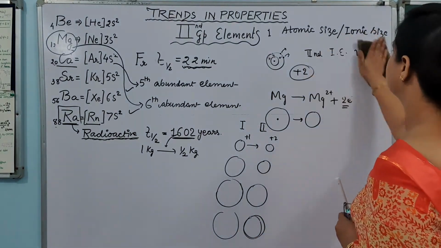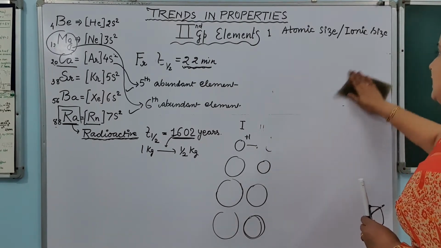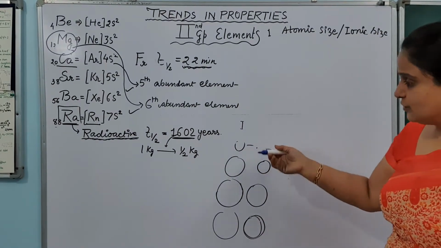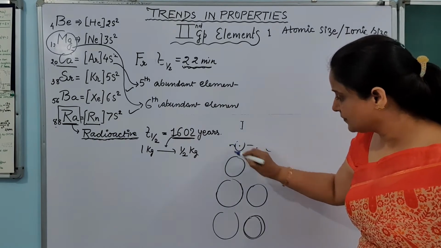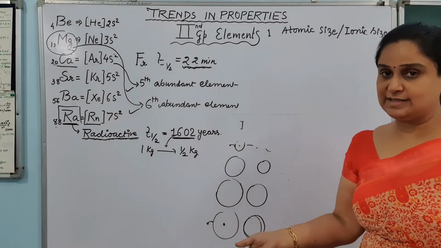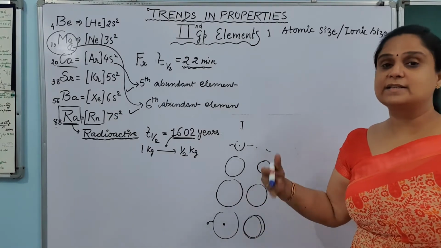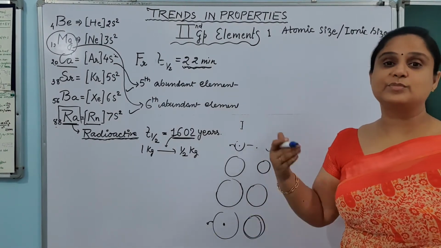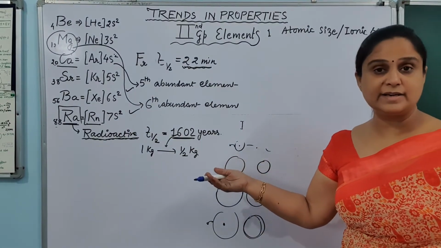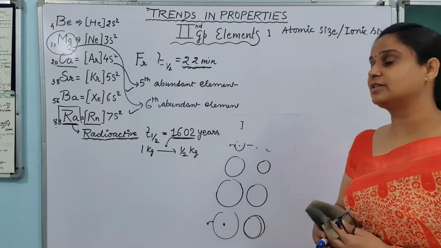Okay, now let's move to the next characteristic, and the next characteristic is ionization enthalpy. I don't think I have to say anything much in ionization enthalpy. You can watch these diagrams also. You can see if I want to remove the electron from this and from this, the ionization enthalpy will show the same trend. That is, it decreases up to down. More is the size, less will be the ionization enthalpy. Less is the size, more will be the ionization enthalpy. So what will happen? Smaller atom will show the higher ionization enthalpy, and bigger atom will show the lower ionization enthalpy. So what will be the trend for the ionization enthalpy?